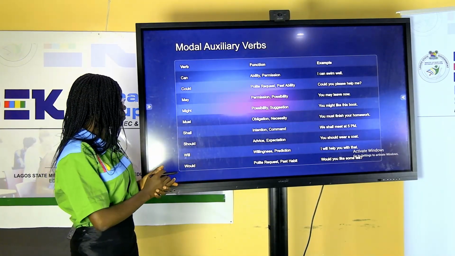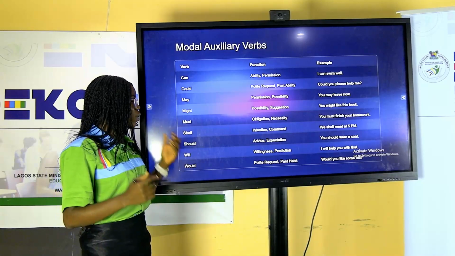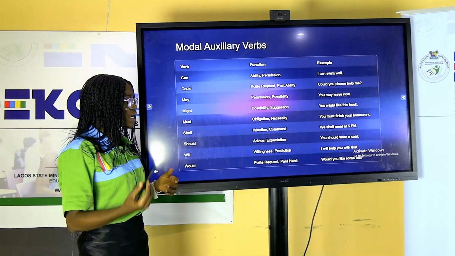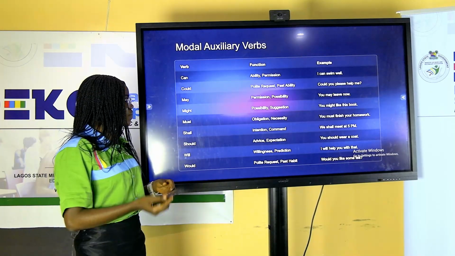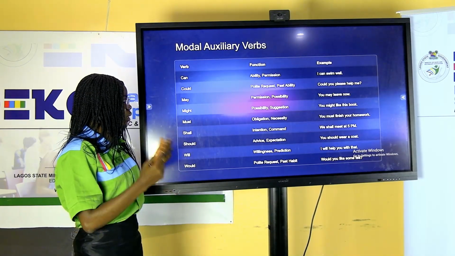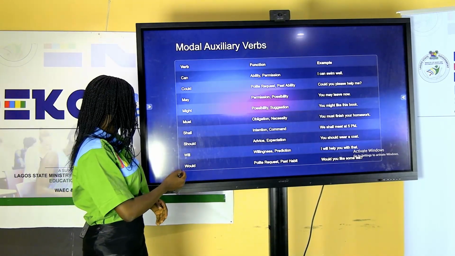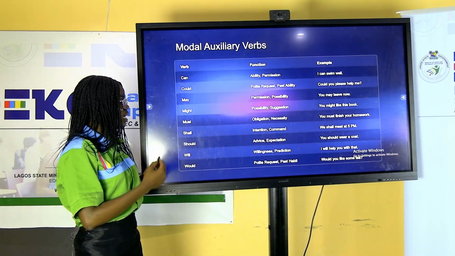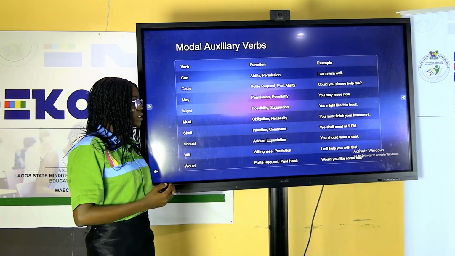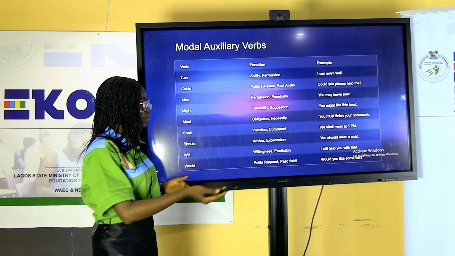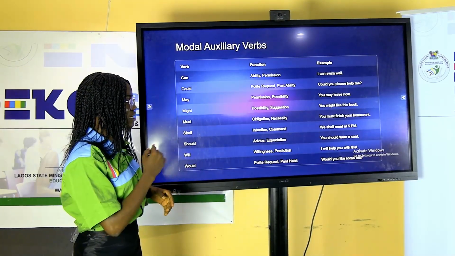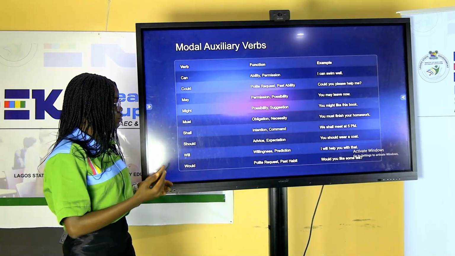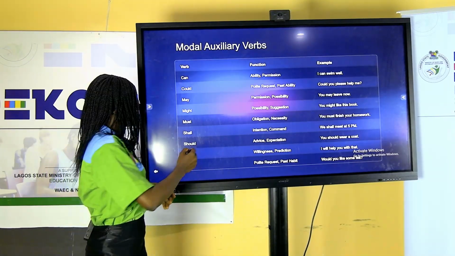Then we have will, which is used to show willingness or prediction. I will help you with that. In that sentence, it is showing willingness to do something for someone. Would, which is like past tense of will, can be used to show polite request or past habit. For instance, we say, would you like some tea? That is used to show polite request.